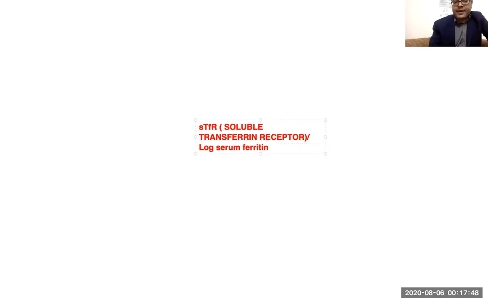If the value of this ratio, soluble transferrin receptor divided by log of serum ferritin, is more than 2, it is thought to be definitive for IDA, iron-deficiency anemia.